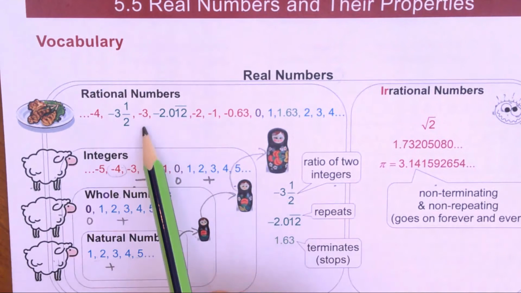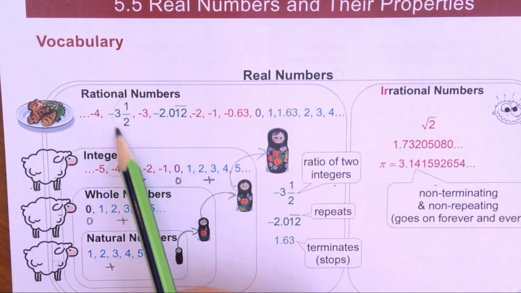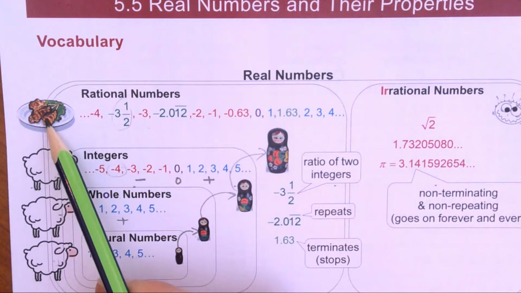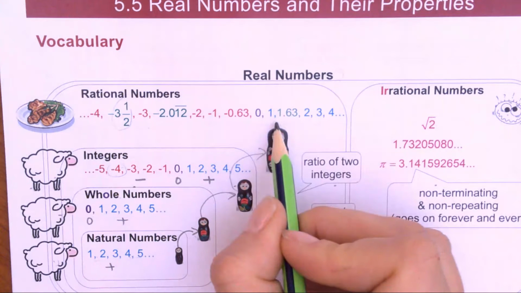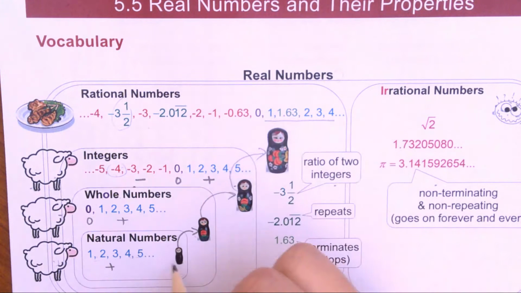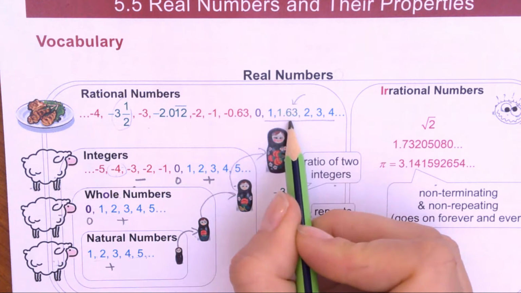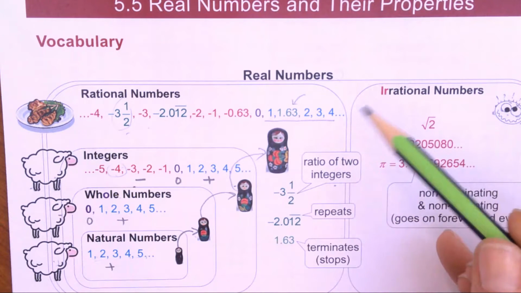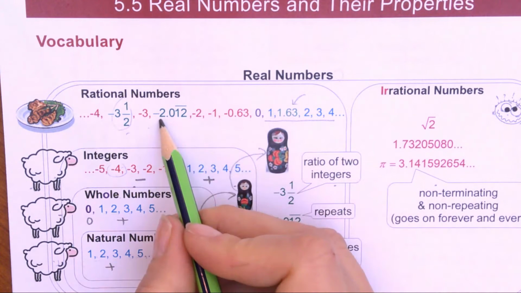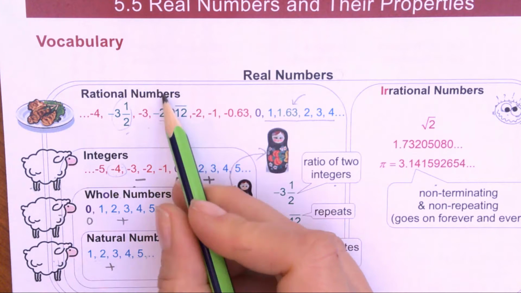When we get to the rational numbers, that's where we have 3.5 sheep. That's like dinner. We have 3 sheep and half a sheep. Okay, the sheep is not whole. It's not alive anymore. So we have our positive integers here, plus we have some decimals, we have fractions. So here you can see we have 2 sheep and a little bit. Okay, maybe I owe someone 2 sheep.